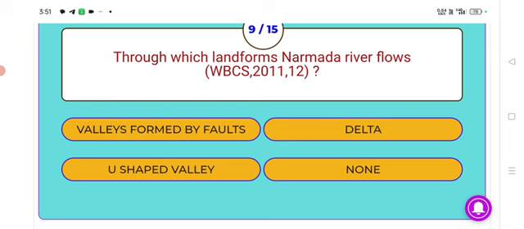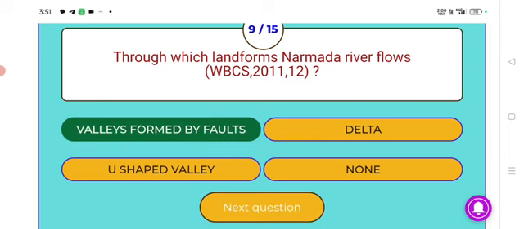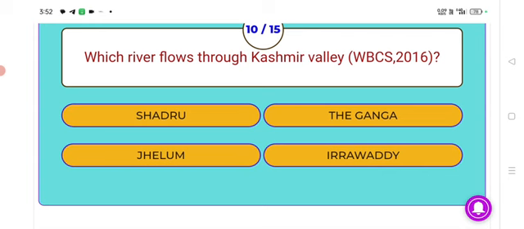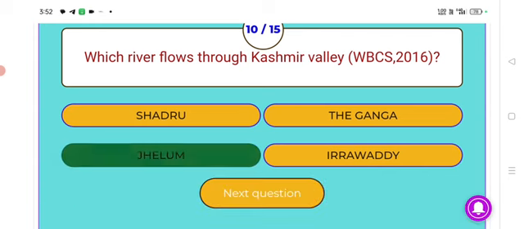Answer, valleys formed by faults. Through which landforms Narmada river flows? Answer, valleys formed by faults. Next, which river flows through Kashmir Valley? Answer, Jhelum. Jhelum river flows through Kashmir Valley.